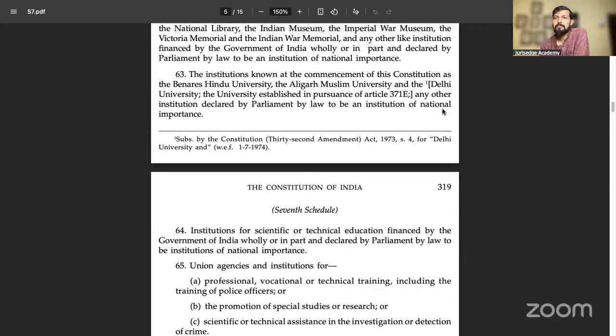The main governing body who are running it is not the court, they are the executive and academic council. Third, Entry 63 List 1 talks about the commencement of the constitution, that Aligarh Muslim University is of national importance. It has to be governed by the Centre. That's what they are claiming. And as a result, it's of national importance, the minority character is going to be taken away.